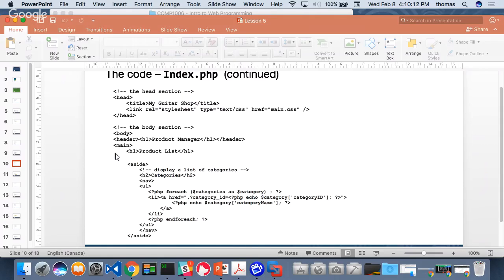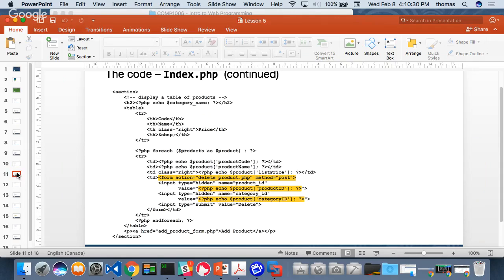So again, it's very similar to this. Here, I got my category ID. This is going to be added into my href. And from here, it's going to transport me with information. I'm going to take this and get information and put it into that other page that I'm going to go to. My other page is actually, if I skip down here, an example of a form. Here's my delete method. And what they've done here is create a form inside of my table data. There's another way to do it.